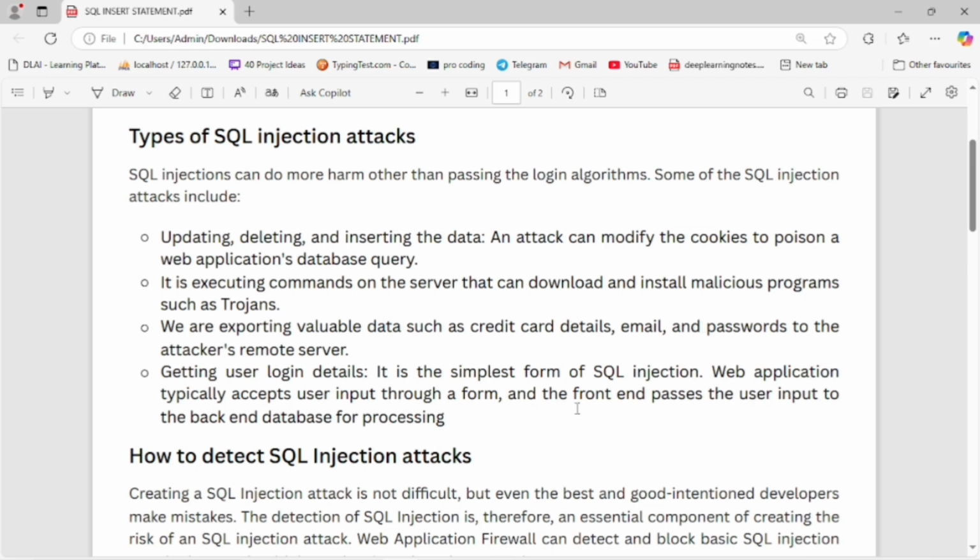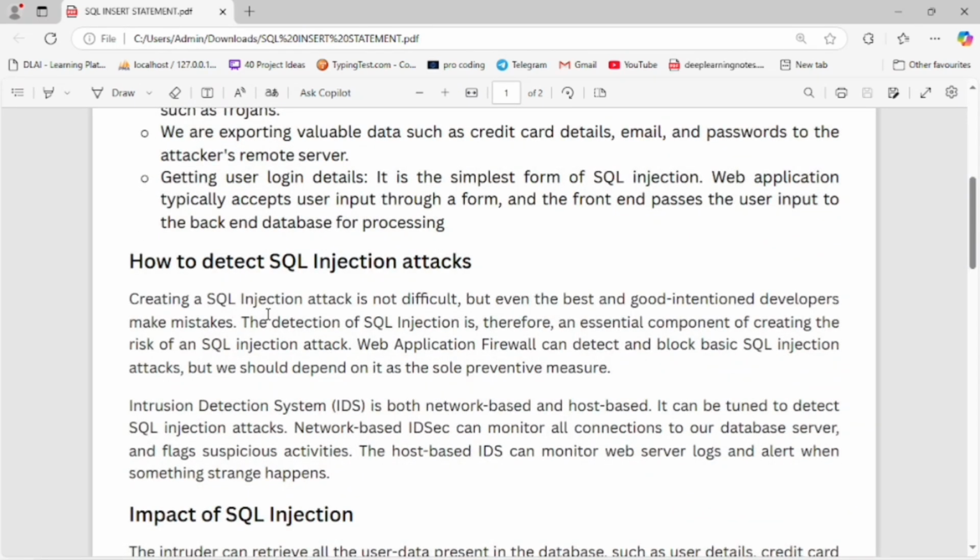The next point is getting user details. It is the simple form of SQL injection. A web application typically accepts user input through a form. The front end passes the user input to the back-end database for processing.